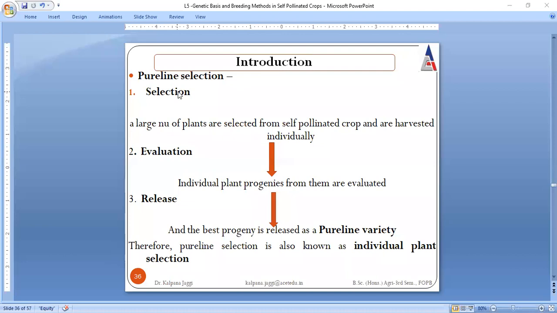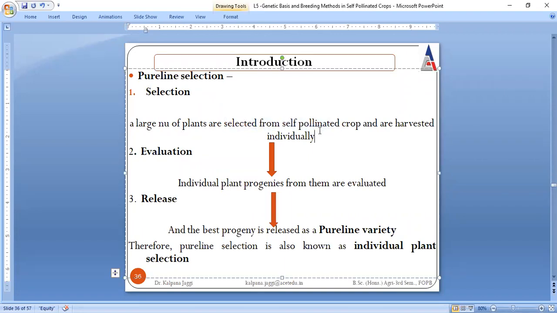What is done in pure line selection, in the pure line methodology? The very first step is the selection. As we selected the plants in mass selection, here also a large number of plants are selected, and selection is very important. Selection is to be done only from a self-pollinated crop, right? And then they will be harvested individually, and we will have seeds.